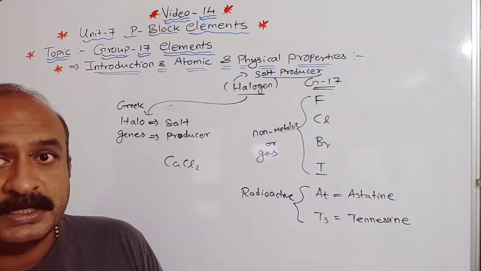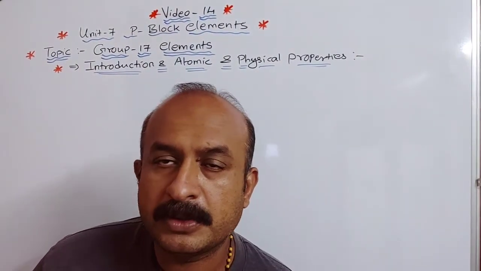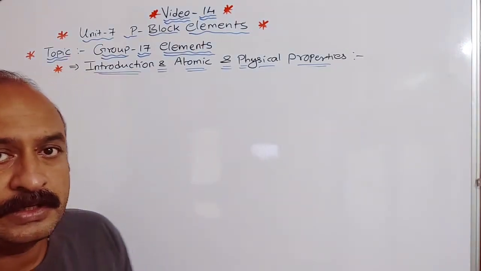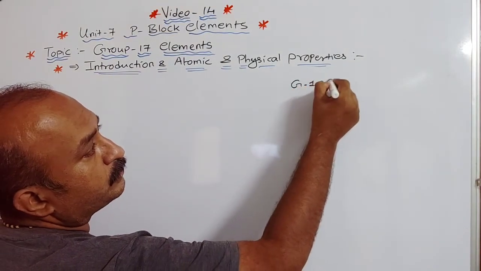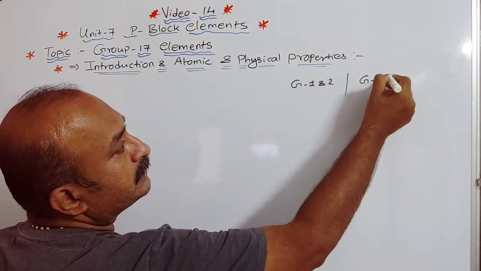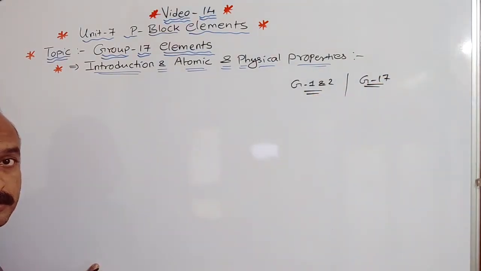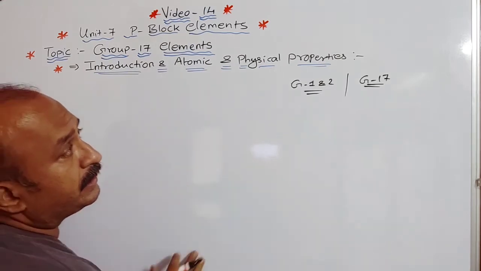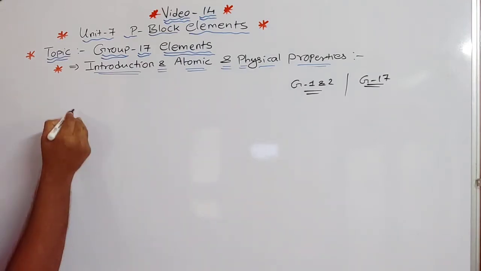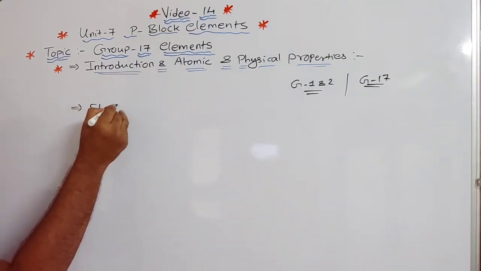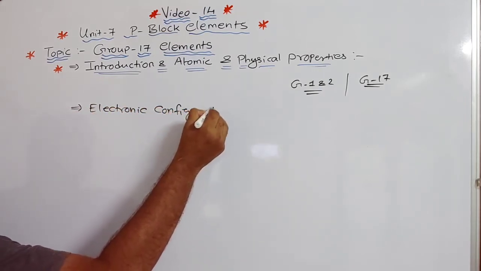Now the next part we are going to discuss is the atomic and physical properties. Group 1 and 2 elements have a great resemblance with group 17 elements in chemical properties, which we will see later. When we talk about atomic and physical properties, the first thing that comes to mind is electronic configuration.